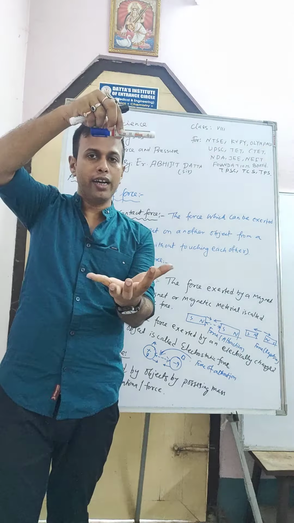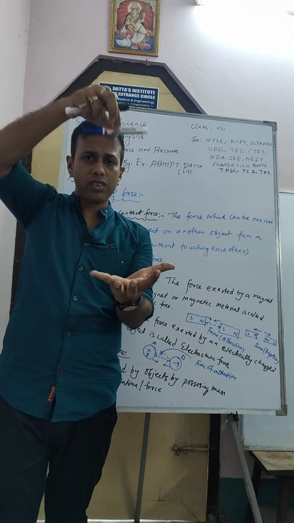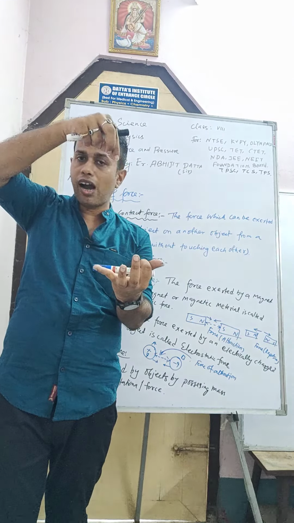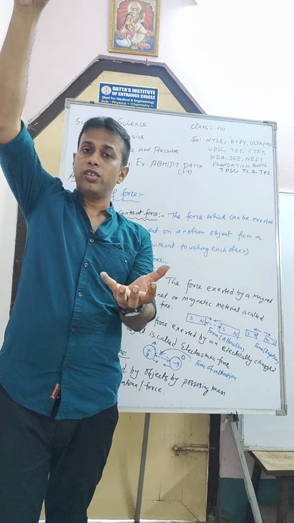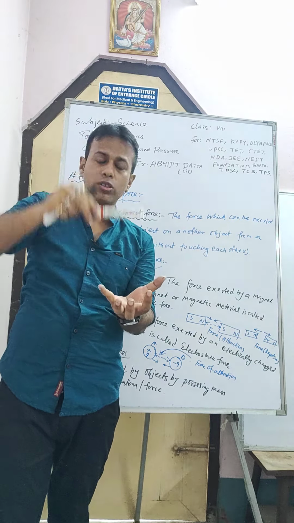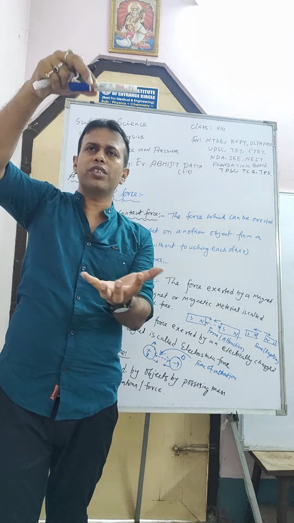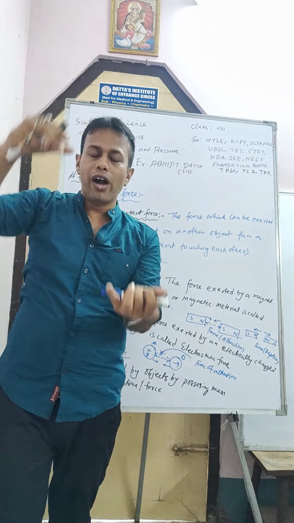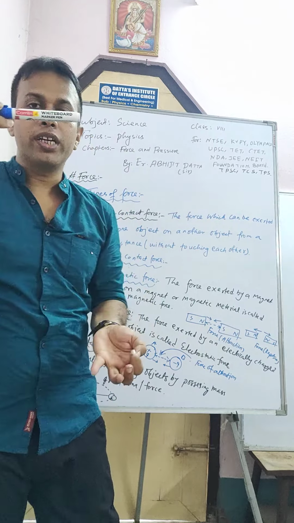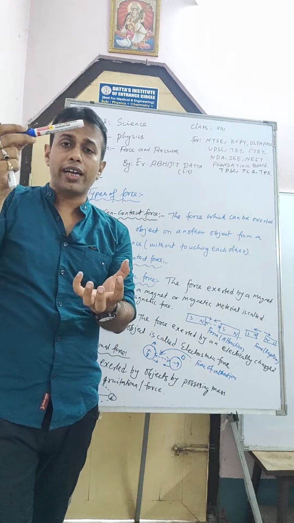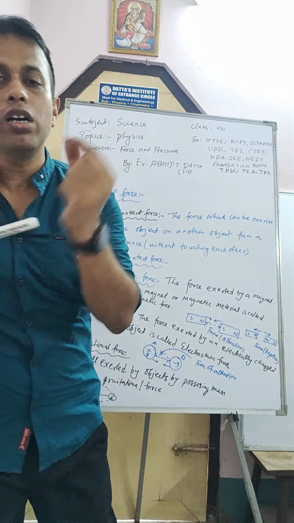Look at the marker. The marker is falling, and this is called free fall. Why is it falling towards the Earth? Why is it not falling to the upper side? Because the upper side is space, and the downside is also space. Why does this object fall in this direction? Because Earth attracts this object. Earth attracts this marker by a force, and this force is known as gravity or gravitational force.